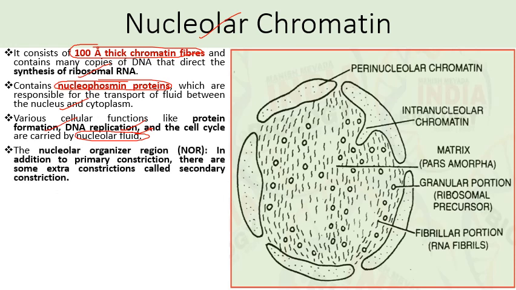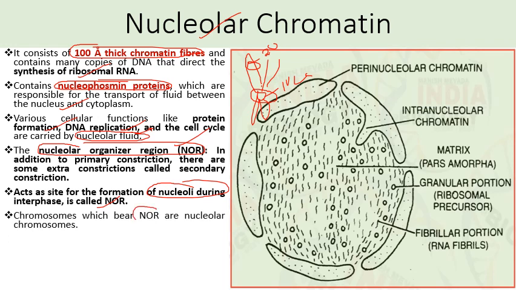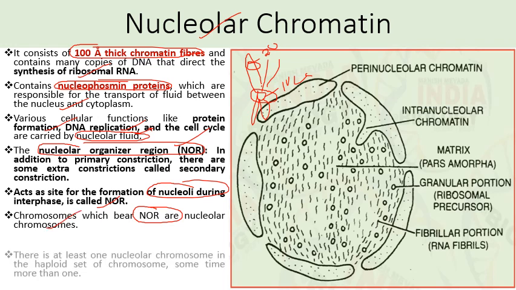Then there is one important region that is called nucleolar organizer region. In chromosomes, normally there is one constriction which is known as the primary constriction, or centromere. In addition to this, sometimes there are some other constrictions which are known as secondary constrictions, and these are also known as NOR, that is nucleolar organizer regions, and these are the sites of rRNA synthesis. So these sites act as the formation of nucleoli during interphase. Chromosomes which bear NOR are known as nucleolar chromosomes.